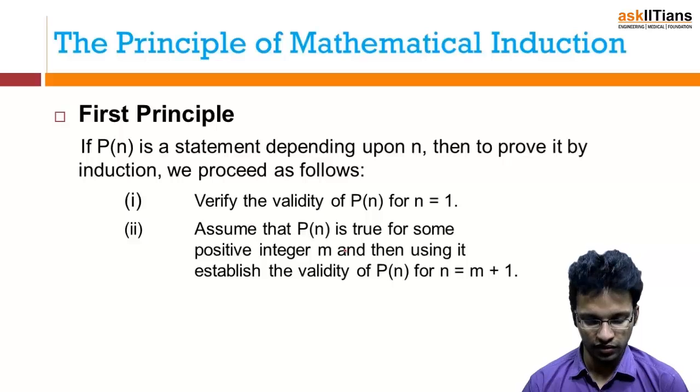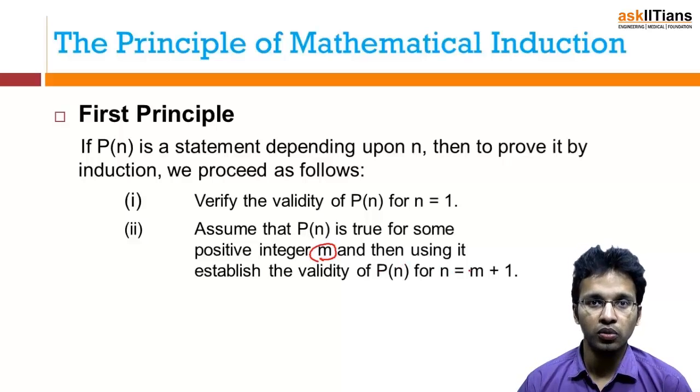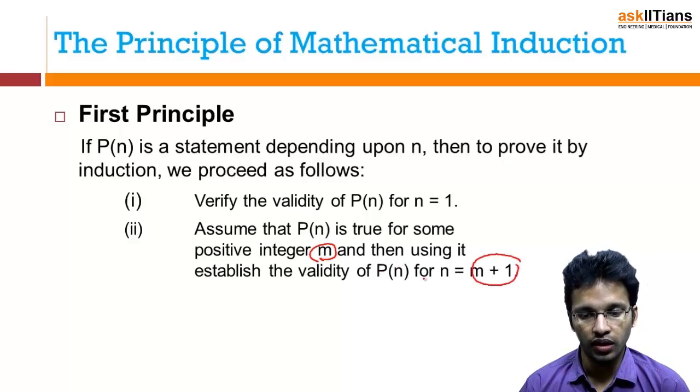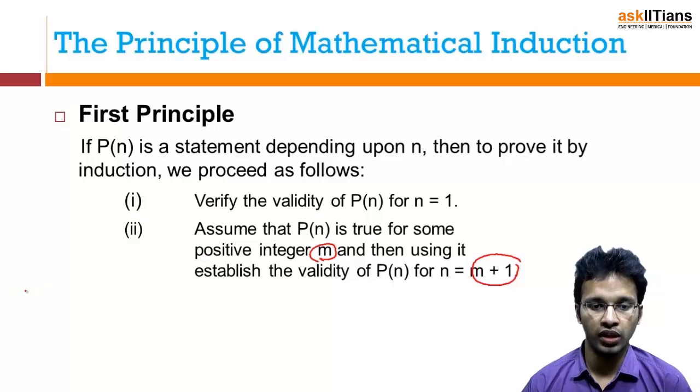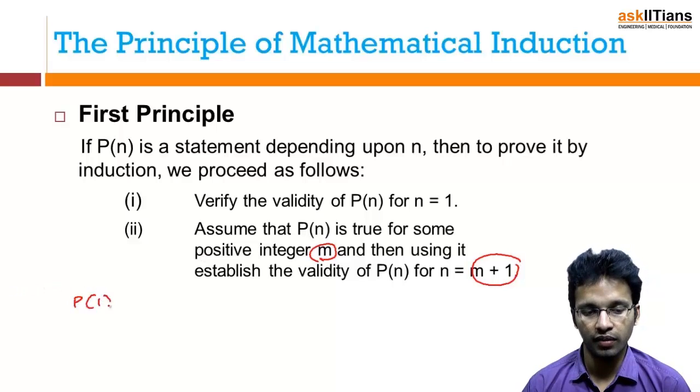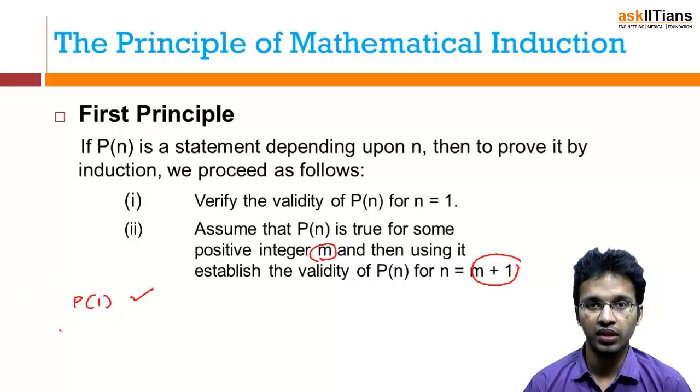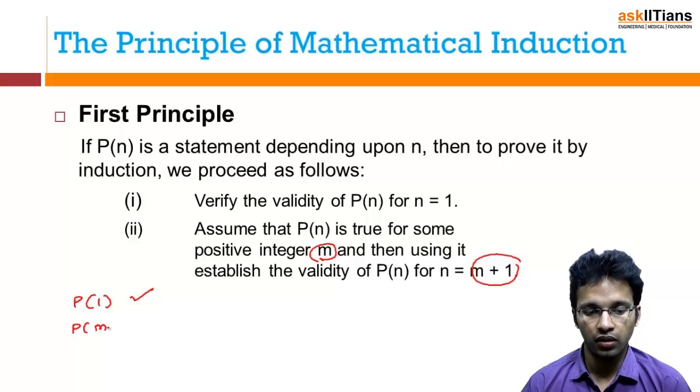For example, if I say that this is true for m, a positive integer m, then I have to prove that it will be true for m plus 1. What I mean to say again is, in the first step we have to justify P1, then we say Pm is true. This is our assumption.